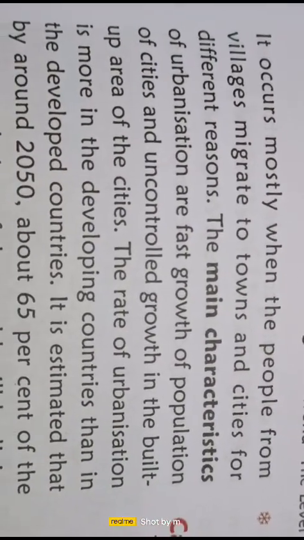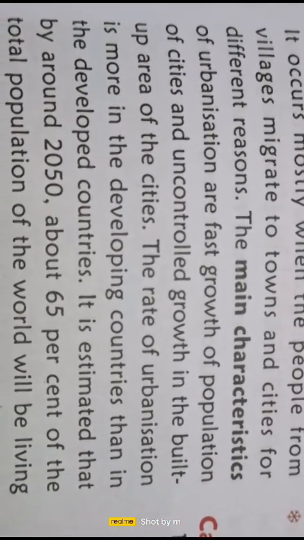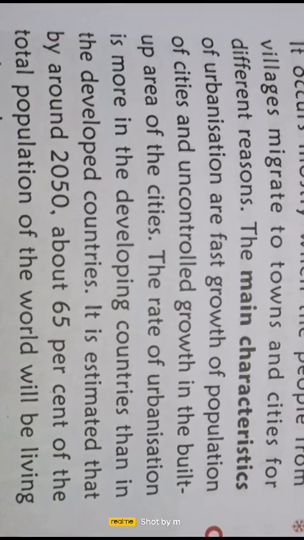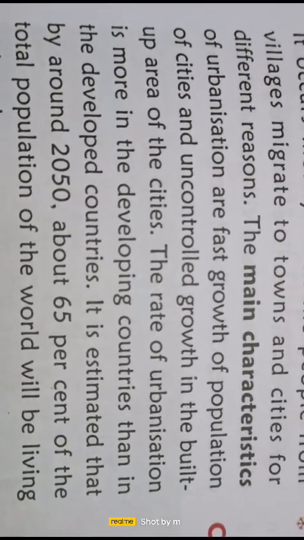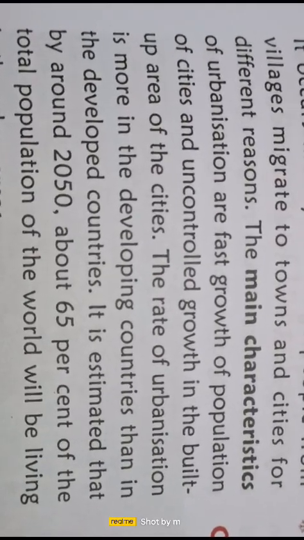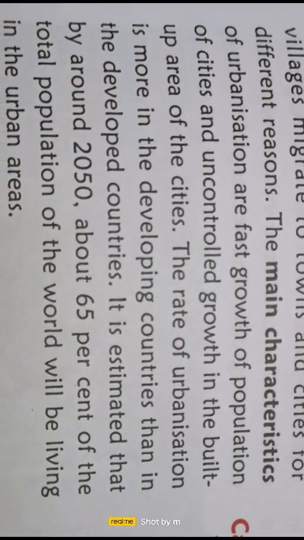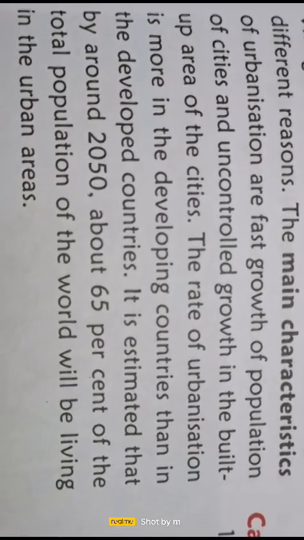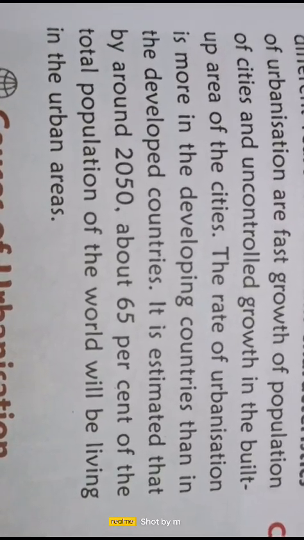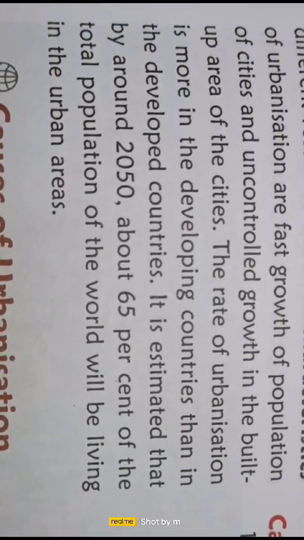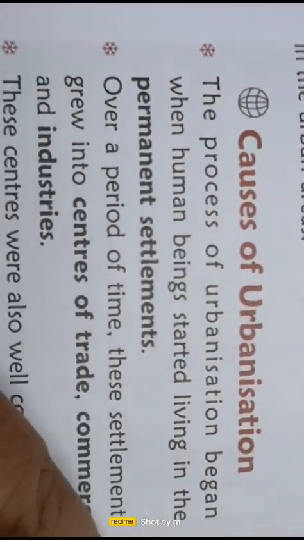The main characteristics of urbanization are fast growth of population and of cities, and uncontrolled growth in the building up of areas of cities. That means new areas are being built up. The rate of urbanization is more in the developing countries than in the developed countries. It is estimated that around 2050, about 65% of the total population of the world will be living in urban areas.